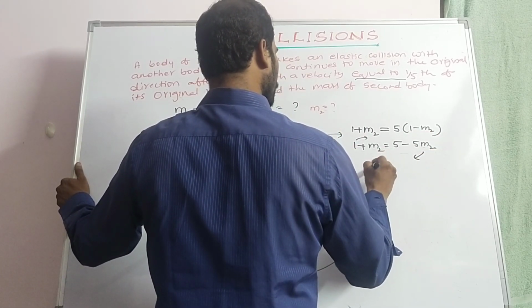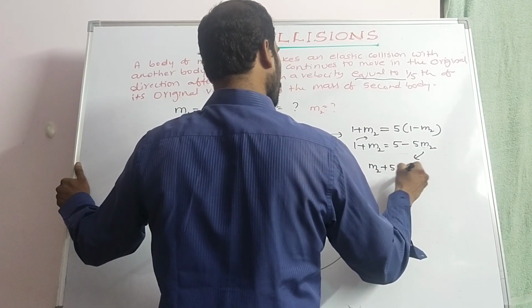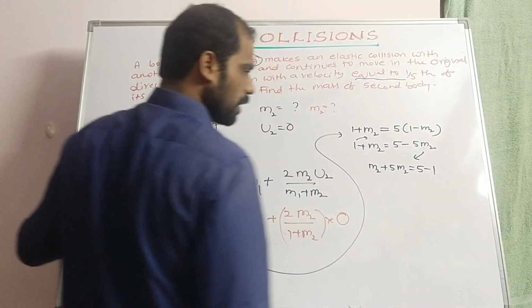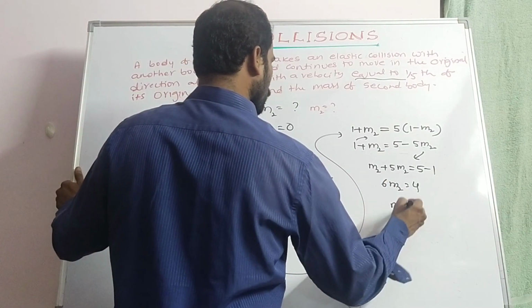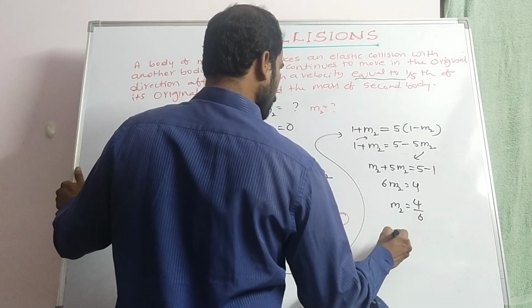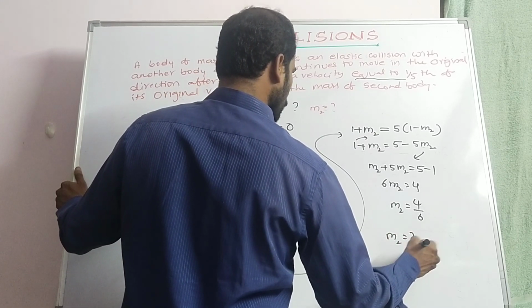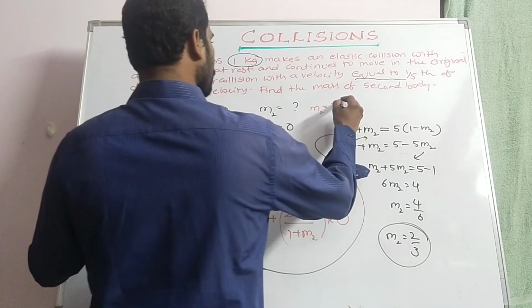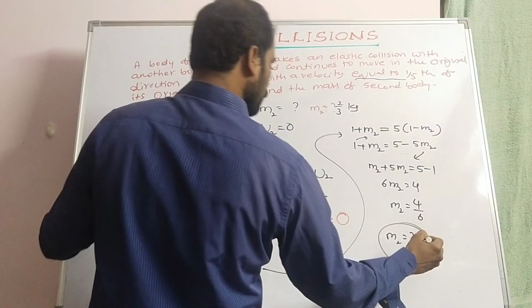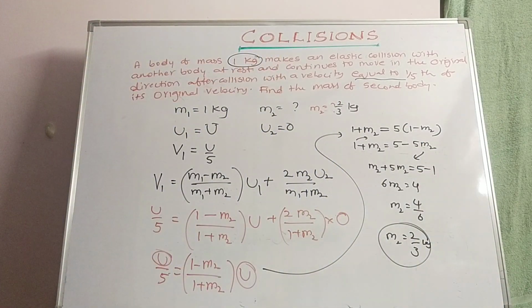So m2 plus 5m2 is equal to 5 minus 1, 6m2 is equal to 4, m2 is equal to 4 by 6, m2 is equal to 2 by 3. So the mass of the second body will be 2 by 3 kg.